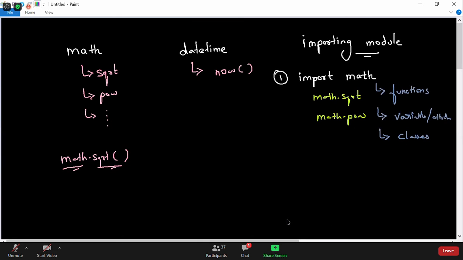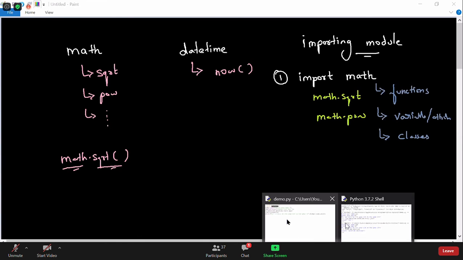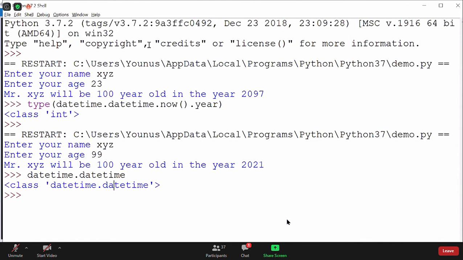So what you have just used is a class. Okay, because everything in Python is a class, right? We'll talk in detail as well about what is meant by class. And you can see here this datetime is a module. Inside that we have a class called datetime, and this class contains all the function methods. So now is a method, and in that class we also have an attribute called year. So this class has an attribute like year, a method like now, and other methods as well.